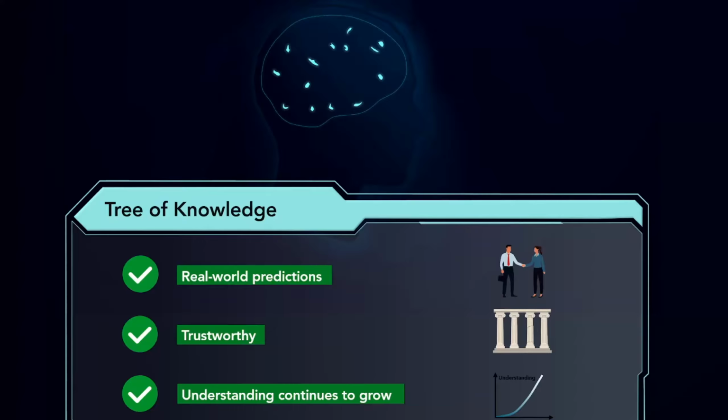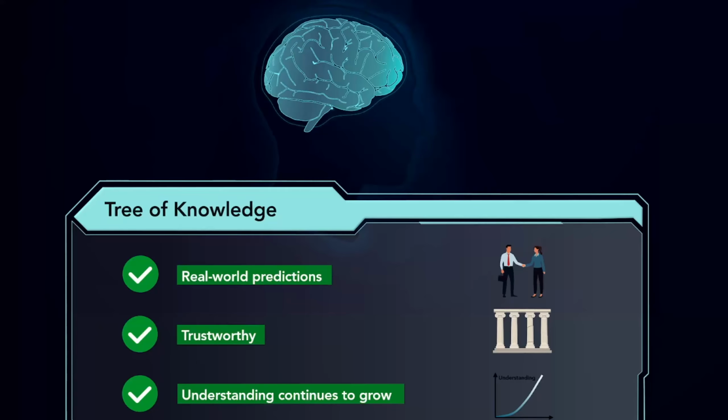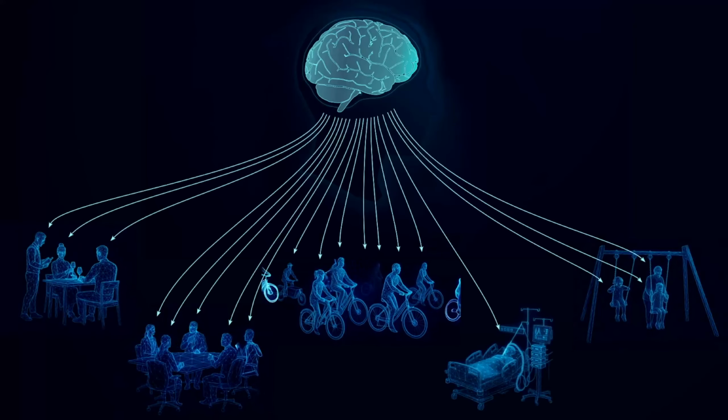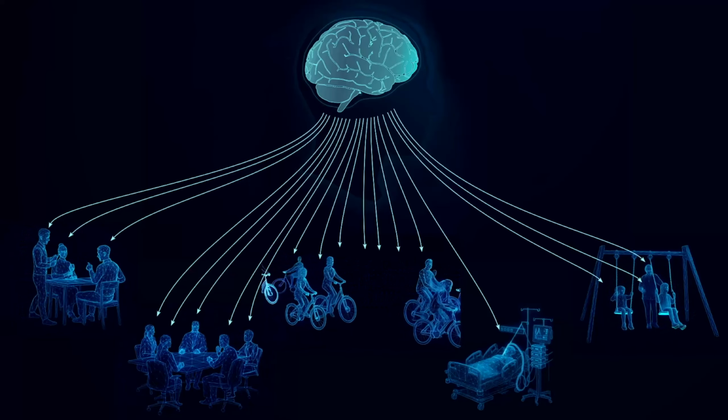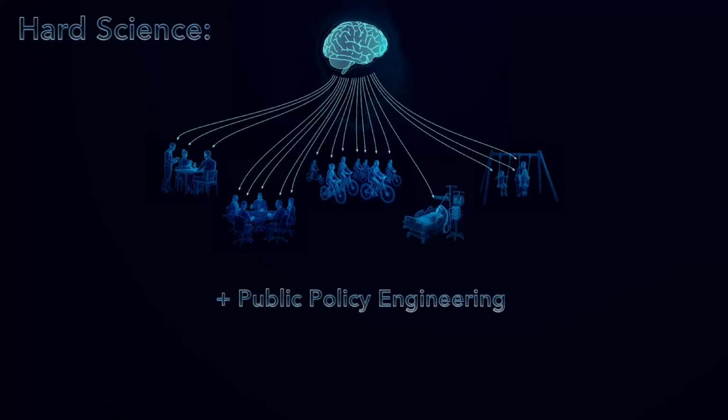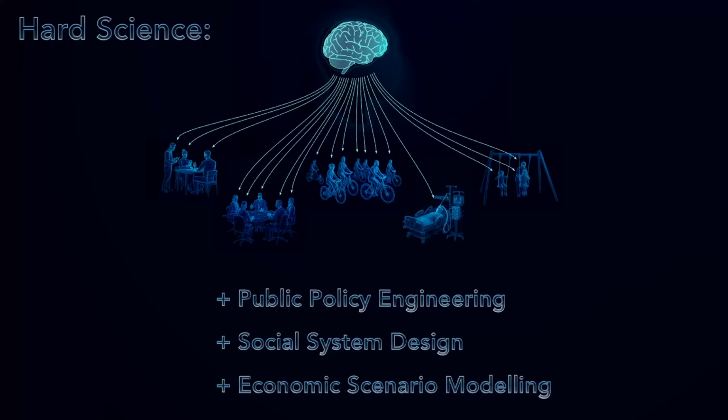Overall, this new approach to statistics allows the social sciences to move beyond disjoint and unreliable ad hoc investigations towards creating a powerful, cohesive fundamental theory. With this fundamental theory, we can accurately model and simulate any social systems. This power to accurately model and predict complex social systems raises the social sciences to the status of hard science and paves the way for entirely new fields, such as public policy engineering, social system design, and economic scenario modeling.